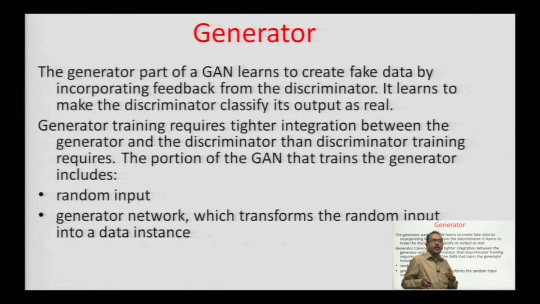Now I am not speaking about the generator, since I have already explained what a generator does. Basically, the generator part of the GAN learns to create fake data by incorporating feedback from the discriminator. It learns to make the discriminator classify its output as real. Generator training requires tighter integration between the generator and the discriminator than discriminator training requires. The portion of the GAN that trains the generator includes the random input and the generator network, which transforms the random input into a data instance.